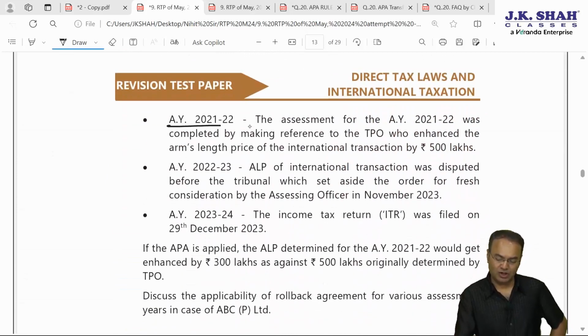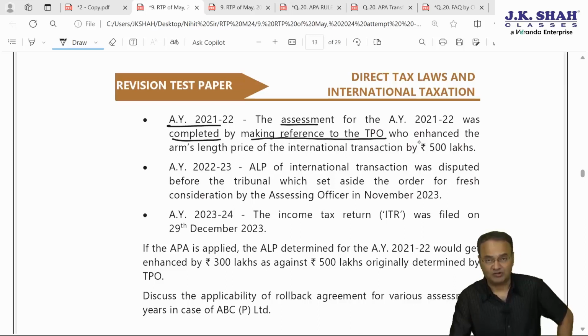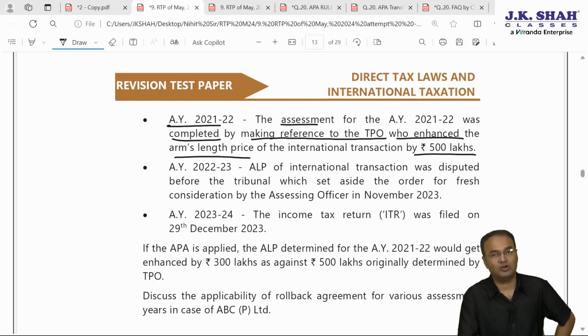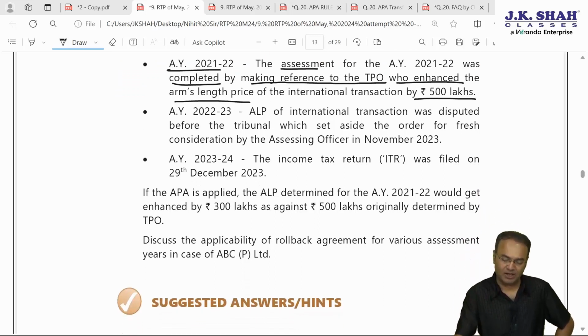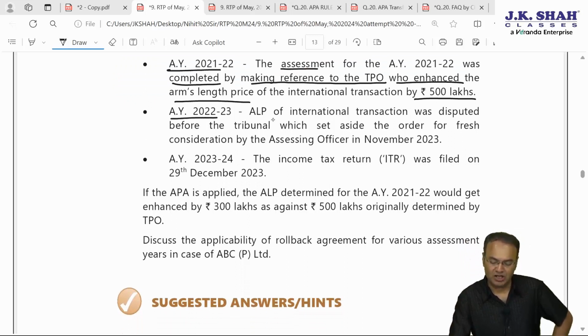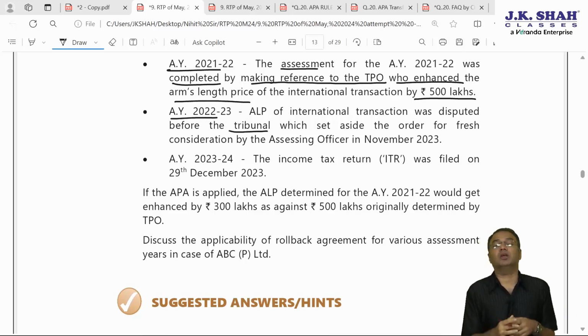Then for AY 21-22, the assessment was completed by making a reference to the TPO, transfer pricing officer, under section 92CA, who enhanced the arm's length price of the international transaction by rupees 500 lakhs. No problem. Then also for AY 21-22, APA can be applied under rollback. For AY 22-23, the ALP of the international transaction was disputed before the tribunal. If it is disputed before the tribunal, then the assessee has to withdraw the appeal.